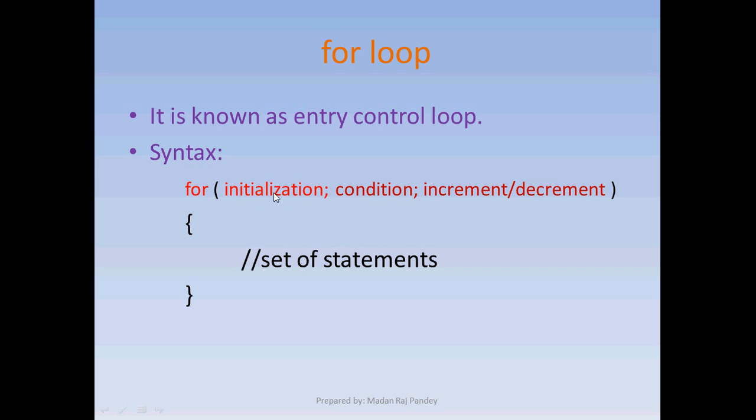The initialization part in a for loop is executed only the first time the loop is executed. The condition part is checked every time the loop runs, and the last part is executed when the loop finds the closing curly brace, at the end of each iteration. So this is basically the syntax of the for loop.